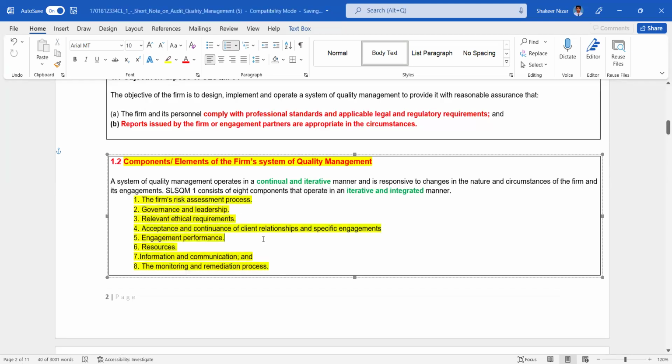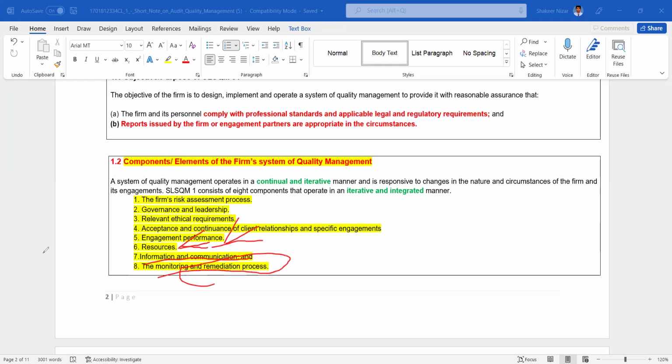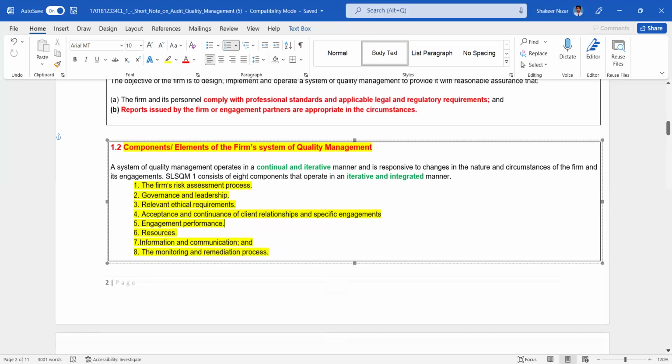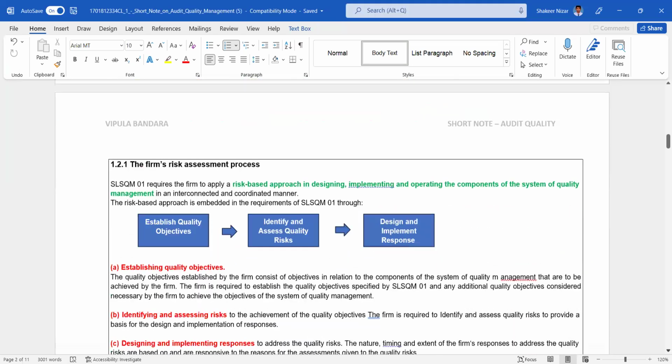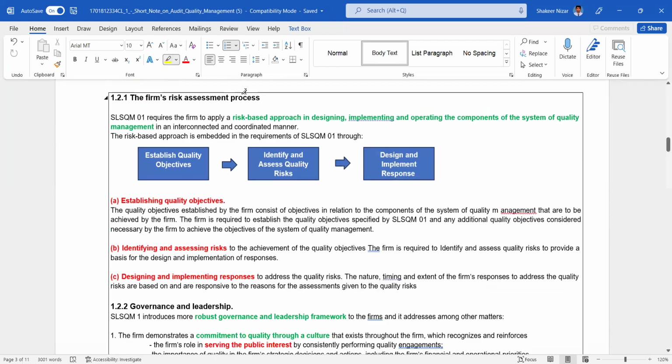The firm's risk assessment process, governance and leadership, relevant ethical requirements in the code of ethics, acceptance and continuance of client relationships and specific engagements, and engagement performance. In here, in detail, we have direction, supervision, review, consultation, right? Resources, we have 3 types: human resources, intellectual resources, and IT resources. Then information and communication, and the monitoring and remediation process. If we find deficiencies, how to remedy those things, right? With that note, we are going to discuss these one by one in further detail.